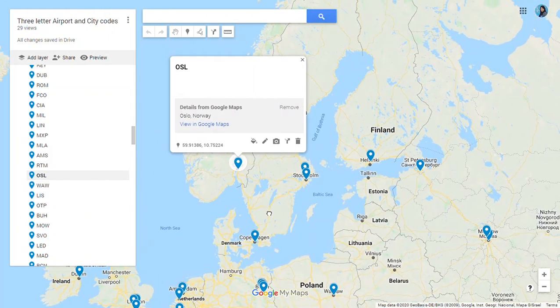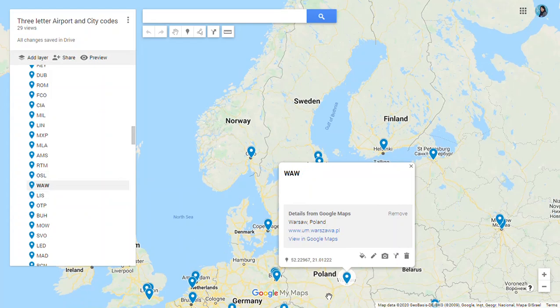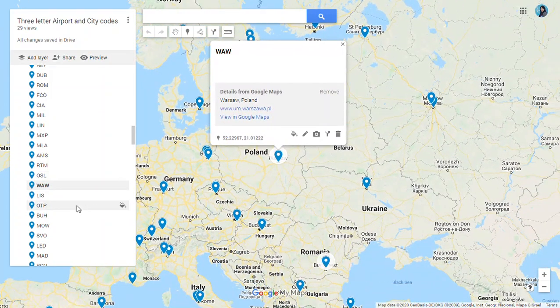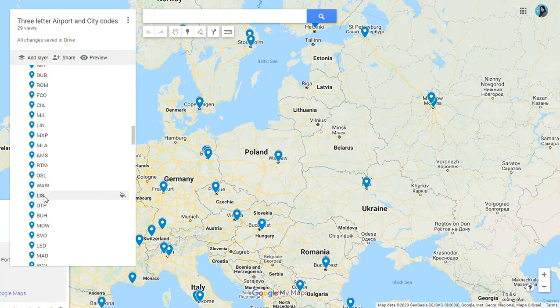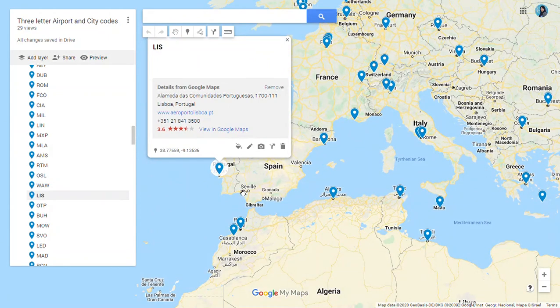You can see the location. Here we have Denmark and Norway. In Norway we have Oslo, OSL. Then Warsaw in Poland. You can see east of Germany we have Warsaw in Poland. WAW is the code. Then going to Portugal, we have Lisbon, LIS for Lisbon in Portugal.